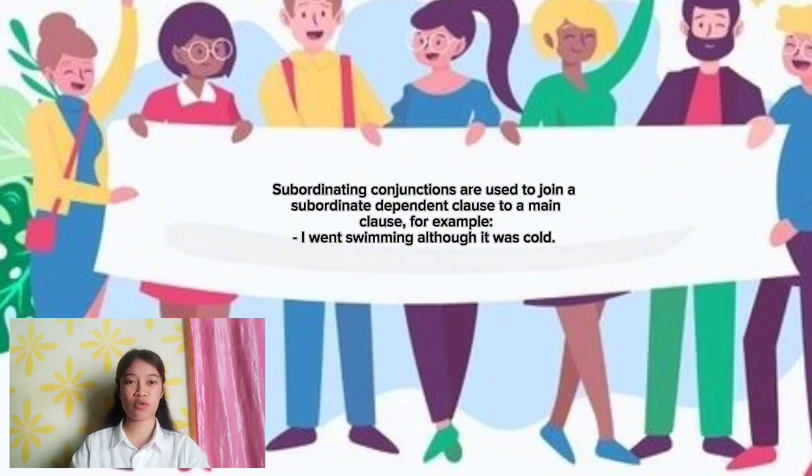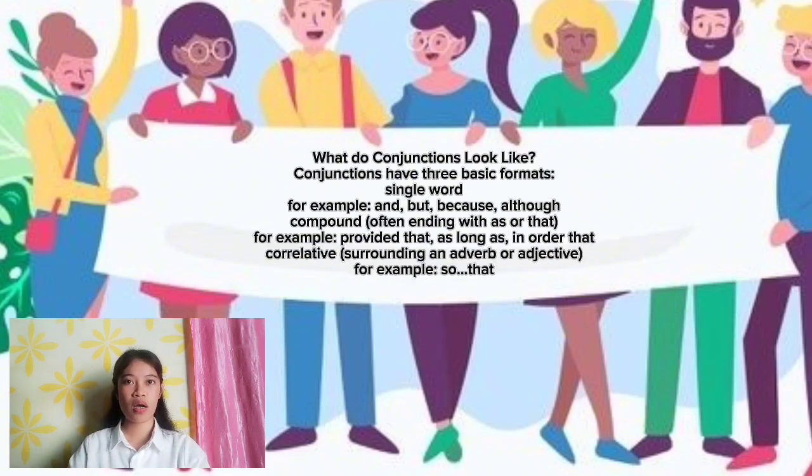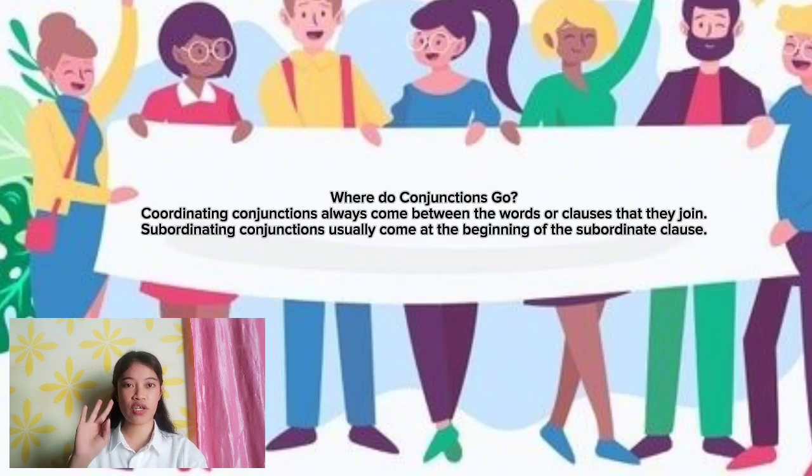What do conjunctions look like? Conjunctions have three basic formats. 1. Single word, for example, and, but, because, although. 2. Compound, often ending with as or that. For example, provided that, as long as, in order that. 3. Correlative, surrounding an adverb or adjective. For example, so, that.